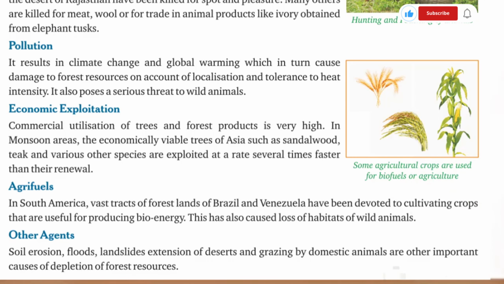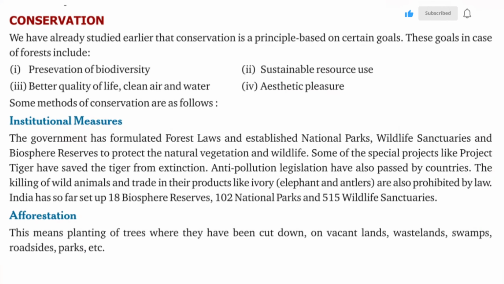In South America, vast tracts of forest land of Brazil and Venezuela have been devoted to cultivating crops that are useful for producing bioenergy. This has also caused loss of habitats of wild animals. Other agents: soil erosion, floods, landslides, extension of deserts, and grazing by domestic animals are other important causes of depletion of forest resources. Conservation. We have already studied earlier that conservation is a principle based on certain goals.